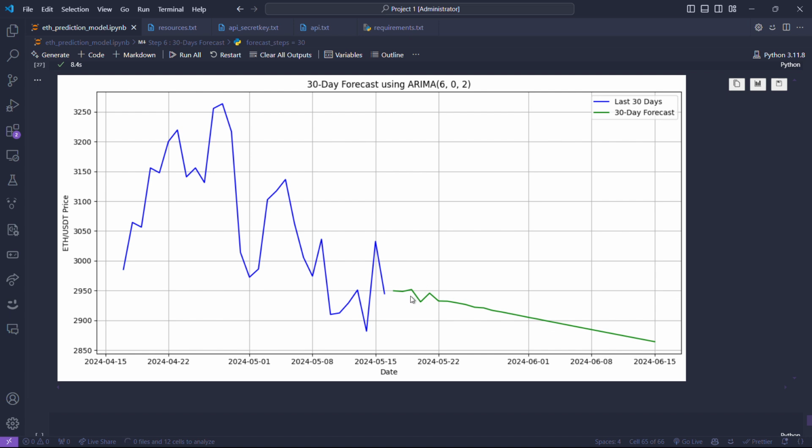Now we can see that this does not look like the data, because the ARIMA model works on historical data. For example, if I'm on this point and I want to predict the next point, I will use the previous data. When I'm on this point, I will use this point also, and this one, and this one. As I keep moving, the impact of data points far away from the point we are working on becomes lesser and lesser.